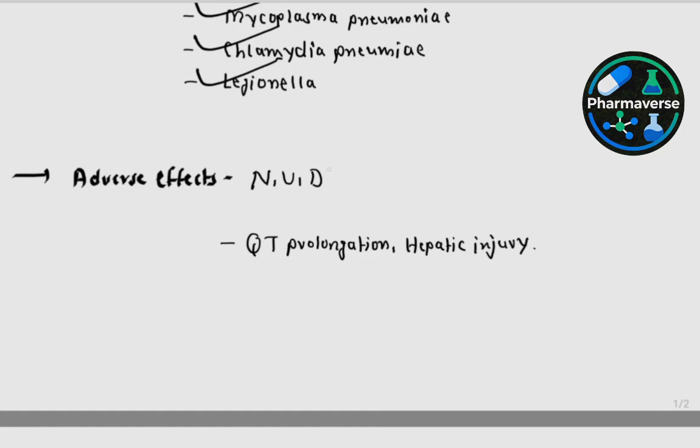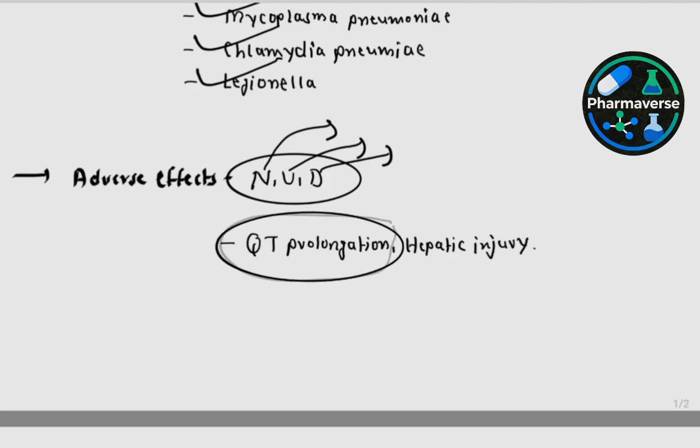Coming to the adverse effects, in trials the adverse effects reported are nausea, vomiting, and diarrhea, which are mild. There is a class effect called QT prolongation, which is seen with other macrolides, but it is less in Nafithromycin compared to other macrolides. Rarely it can cause hepatic injury, which is characterized by temporary elevation of transaminases.